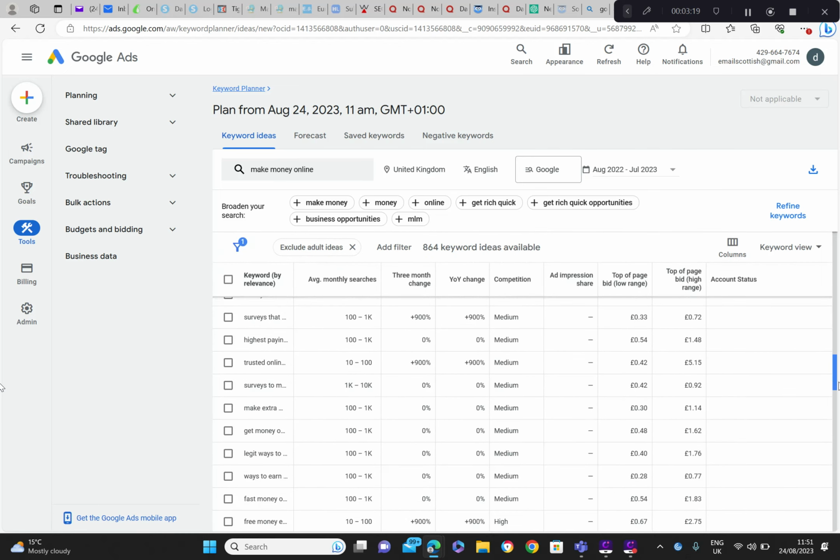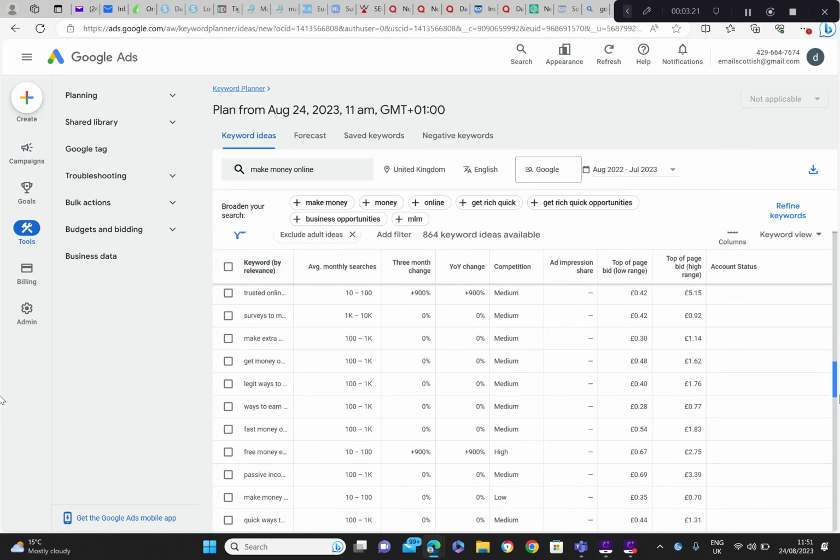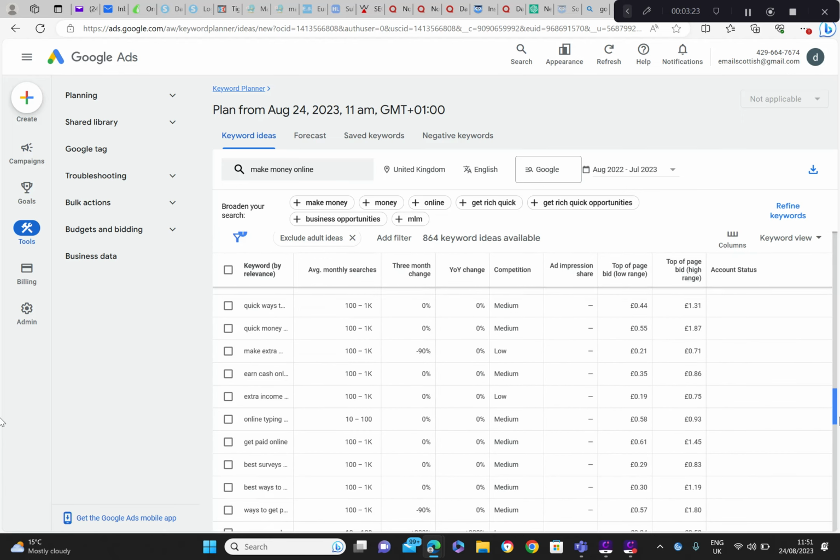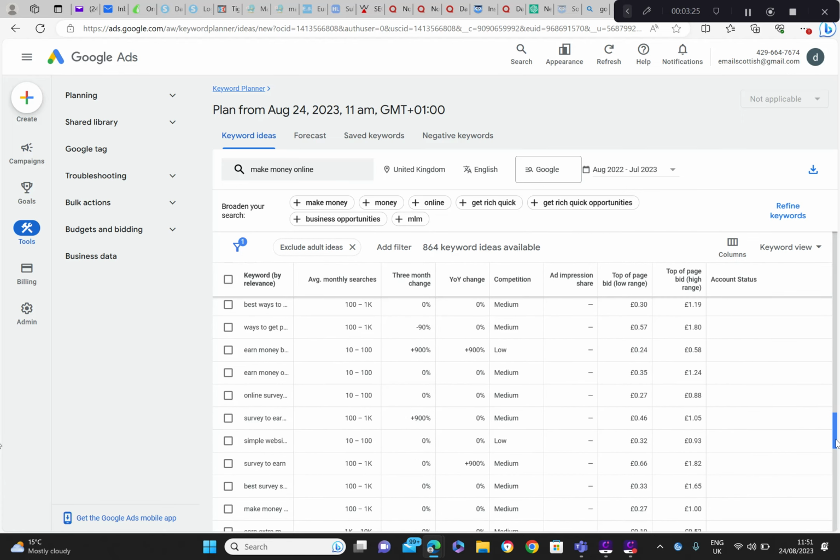So you maybe want some high, some medium, just depends what your budget is, to be honest. And then there's our money keyword there, and I can get that for 24 pence, no more than 58 pence, so that's actually quite good as well.